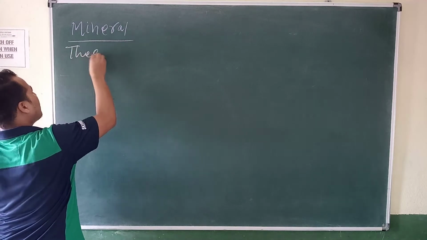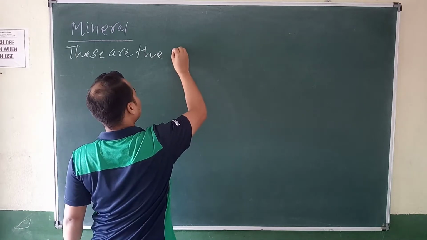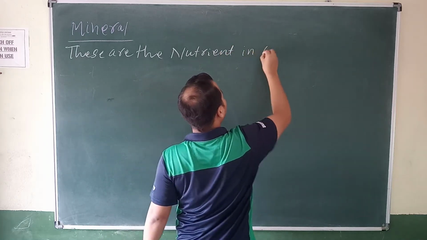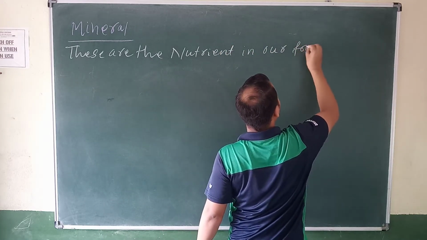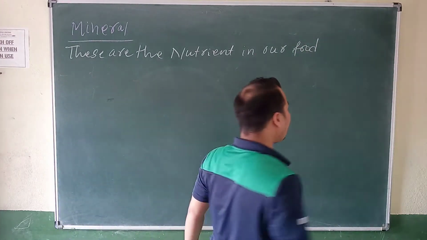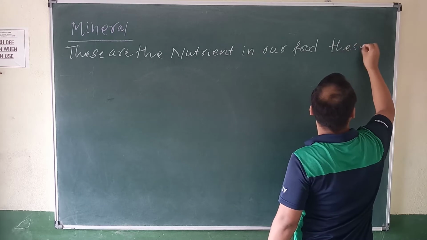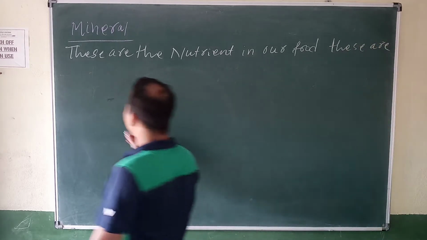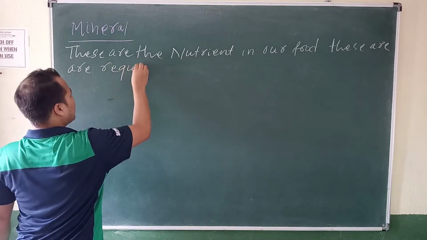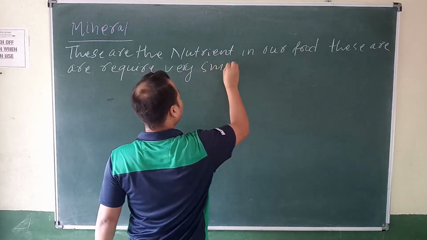These are the nutrients in our food. They are required in very small amounts.